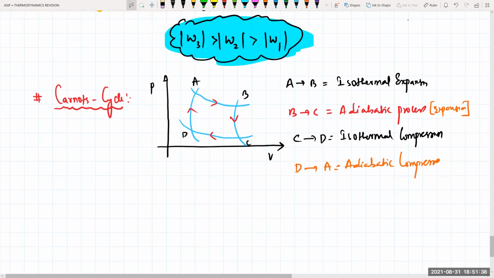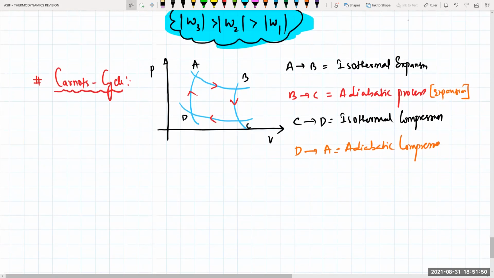Clear? So for maximum efficiency, we have two isothermal and two adiabatic processes. You may be asked in the Carnot cycle, how many isothermal and how many adiabatic? That means two isothermals and two adiabatics. That you need to remember. Now, how do you remember the efficiency? Efficiency is always equal to 1 minus Q at the lower temperature divided by Q at the higher temperature.